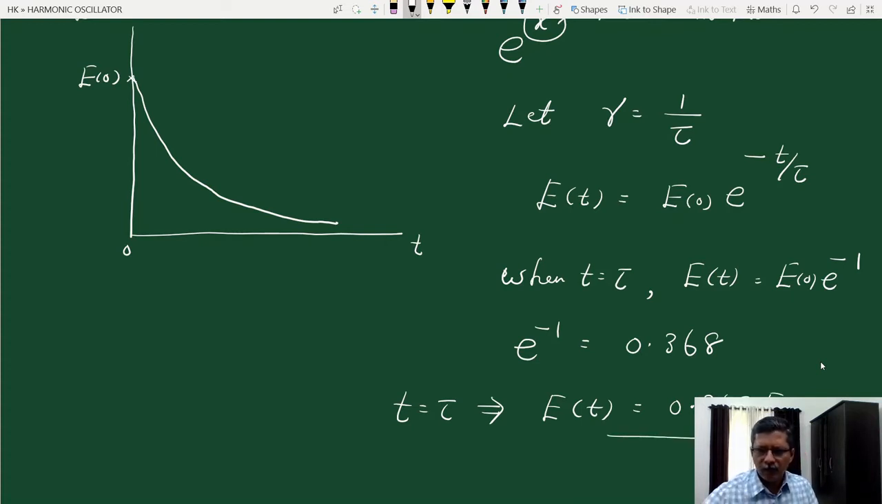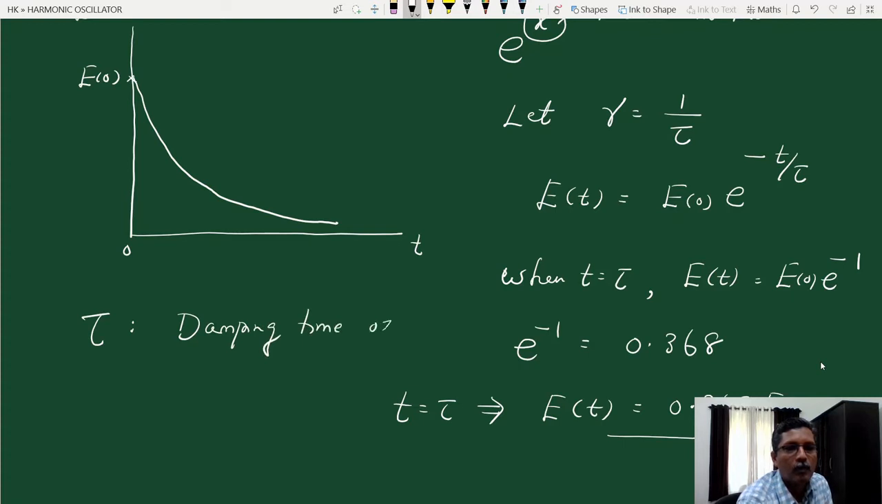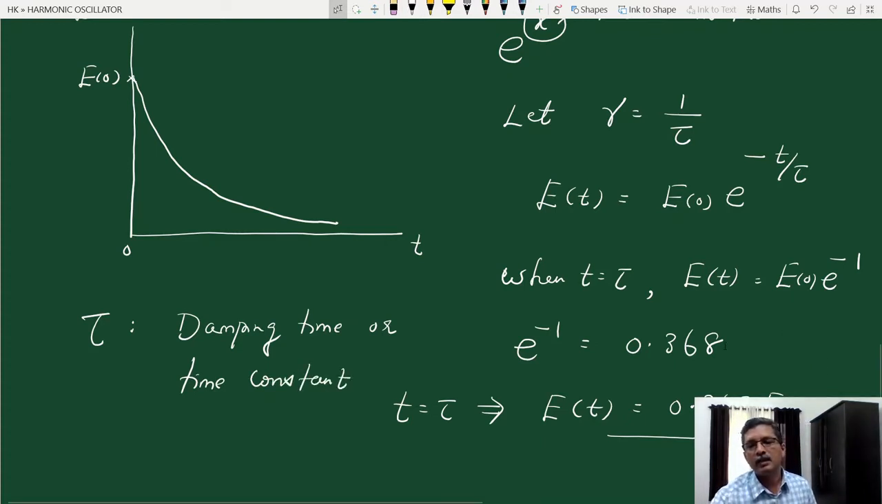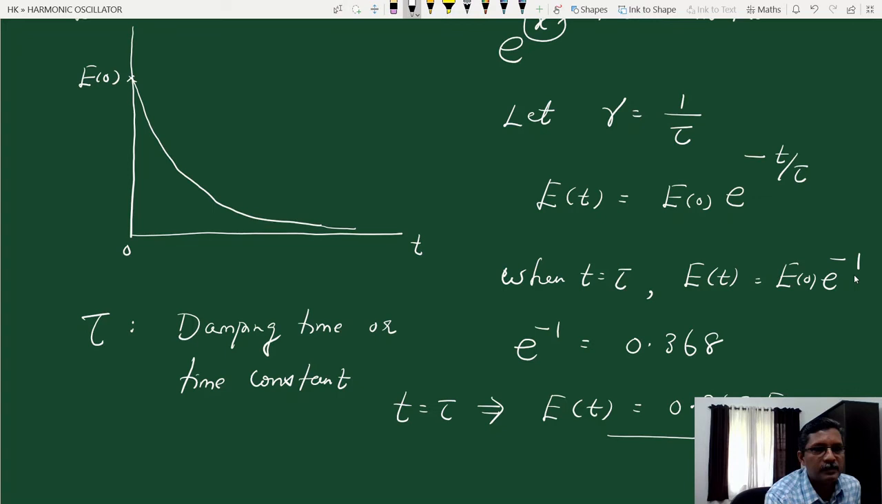Okay, so this time tau is called damping time or time constant. This tau is called the damping time or time constant of a damped harmonic oscillator, and it is defined as the time at which energy reduces to 0.368 of the energy at zero time, that is, 36.8% of the initial energy. So it may be, let us say, somewhere here. This is the damping time tau.